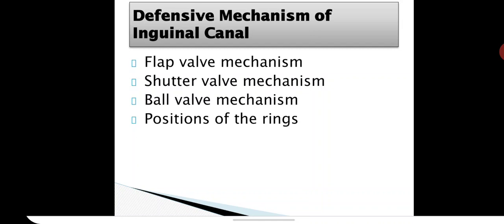One more is that the arched fibers of the internal oblique and transversus act as demi-sphincters and obliterate the canal by bringing the roof in contact with the floor of the canal. So many defensive mechanisms exist normally in humans to defend this canal.